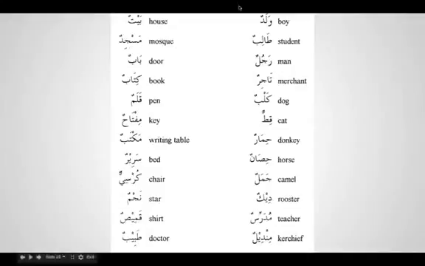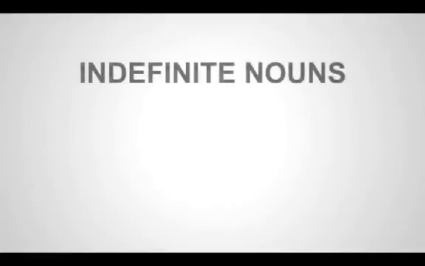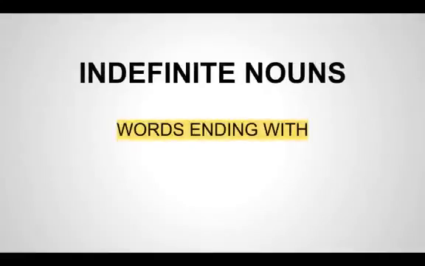So this is the vocabulary. These are the words which we've used in the lesson. I just wanted to note one thing about all these words: they all are ending with double dhamma. That means they are indefinite. All these nouns which you've used in these lessons are indefinite nouns. So what does it mean? It means that the words are ending with double dhamma. So inshallah in the next class we'll be learning how to make a definite noun. So remember, for now the nouns which end with double dhamma are indefinite nouns.